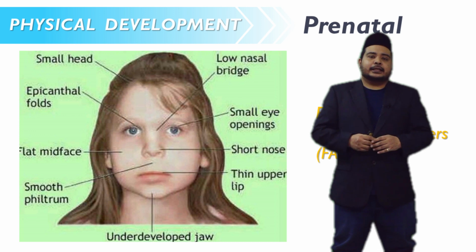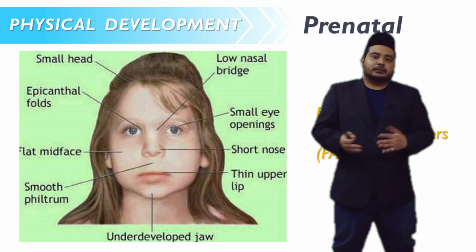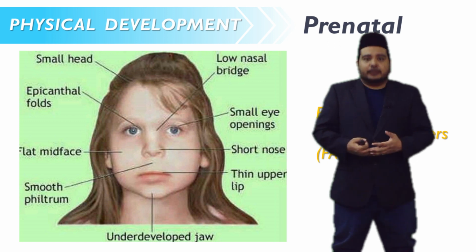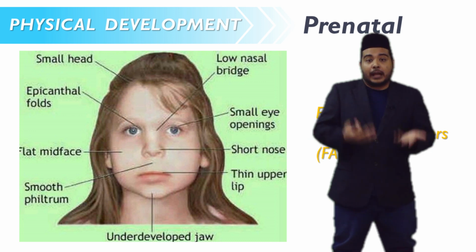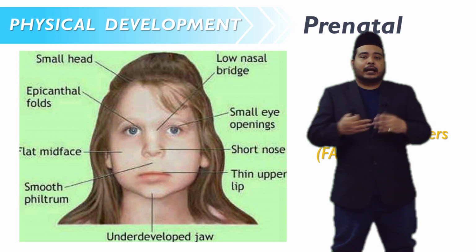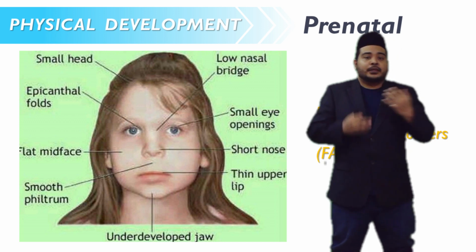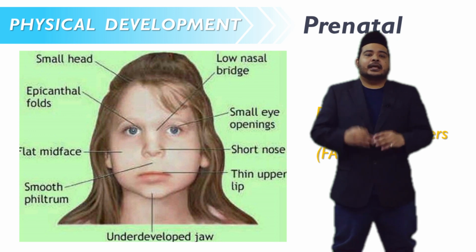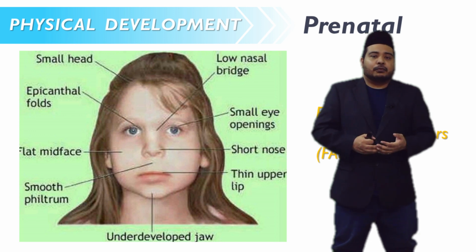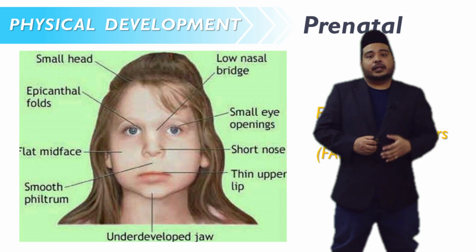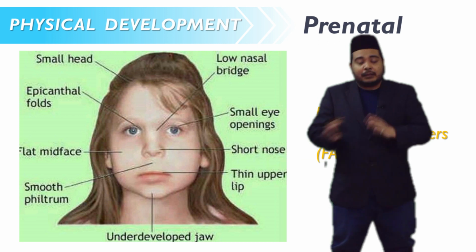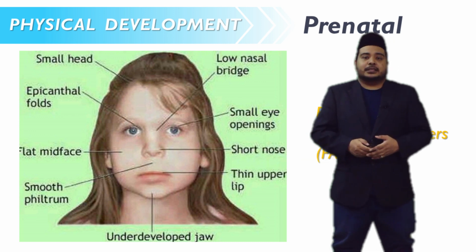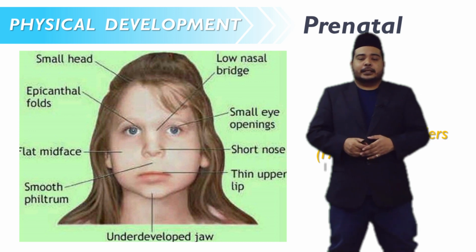If you look at this drawing, babies who are victims of fetal alcohol spectrum disorders may demonstrate or inherit a small head, low nasal bridge, small eye opening, short nose, thin upper lip, underdeveloped jaw, smooth philtrum, flat mid-face, as well as epicanthal folds at the beginning of the nose. These are some abnormalities inherited by babies whose mothers consume alcohol during pregnancy.